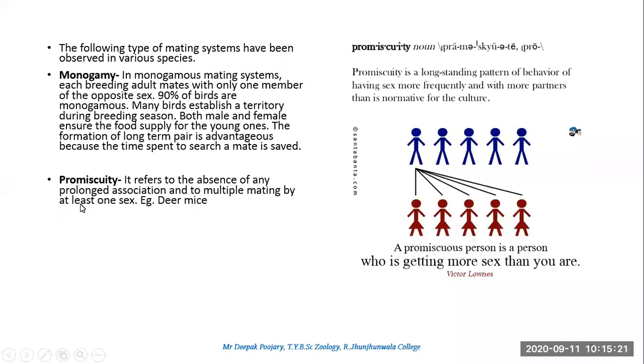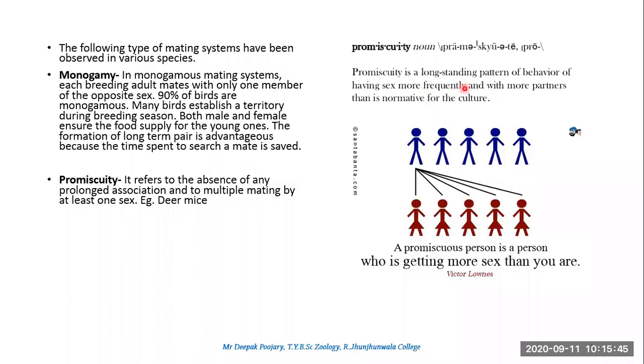It refers to absence of any prolonged association and to multiple mating by at least one of the sex, that is one of the partners. यहाँ पे क्या होता है, in the first relationship of monogamous there is a long term relation. Long term as in they will be associated for a longer time. But in case of promiscuity, there is no prolonged association.